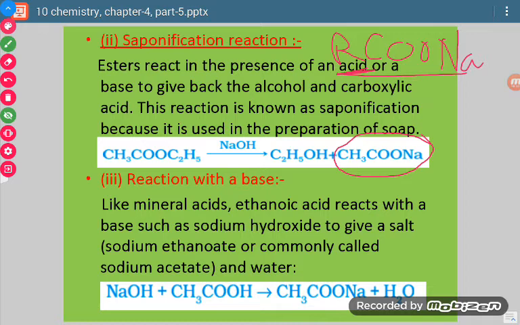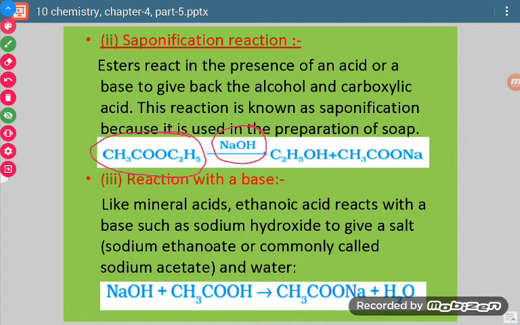Just like you know, there is methane. The methane formula is CH4. So if I take CH3, then it will be an alkyl group. And what will be its name? Methyl. So what we do in the saponification reaction, we heat this ester with alkali. What is alkali? Here we have taken NaOH, sodium hydroxide. With sodium hydroxide, this combines and it forms the sodium salt of carboxylic acid and alcohol.